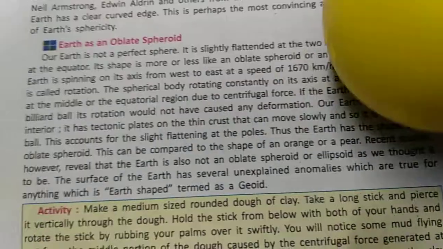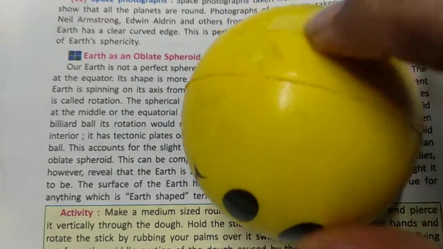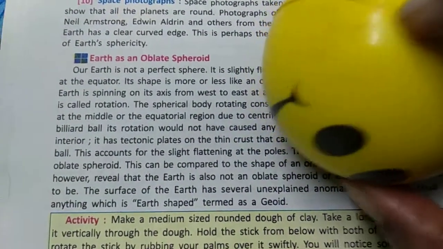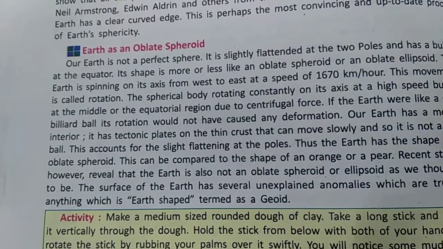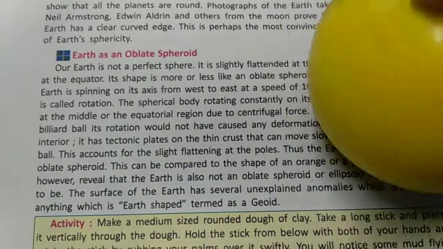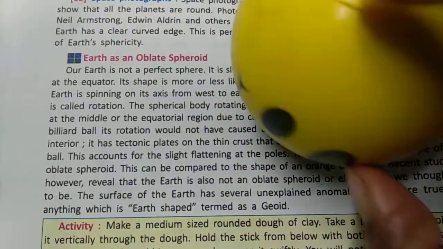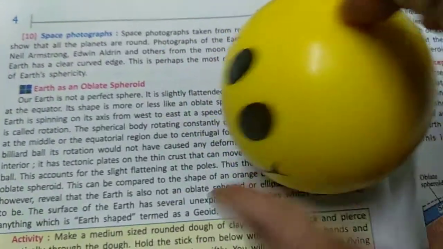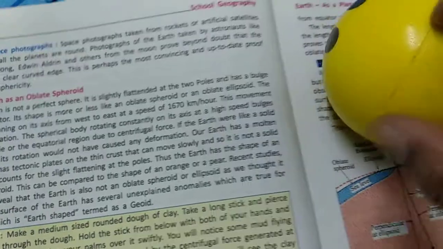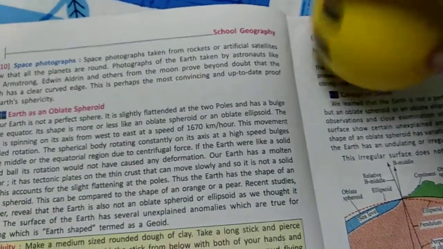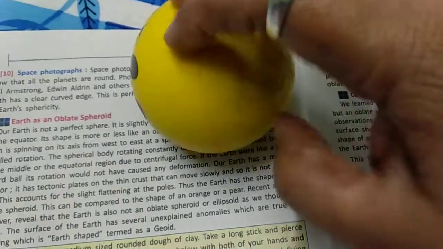The earth is spinning. If the earth is spinning this way at a very high speed, about 1600 km per hour, this movement is known as rotation. The earth is also moving around the sun in this way, and this movement is known as revolution.